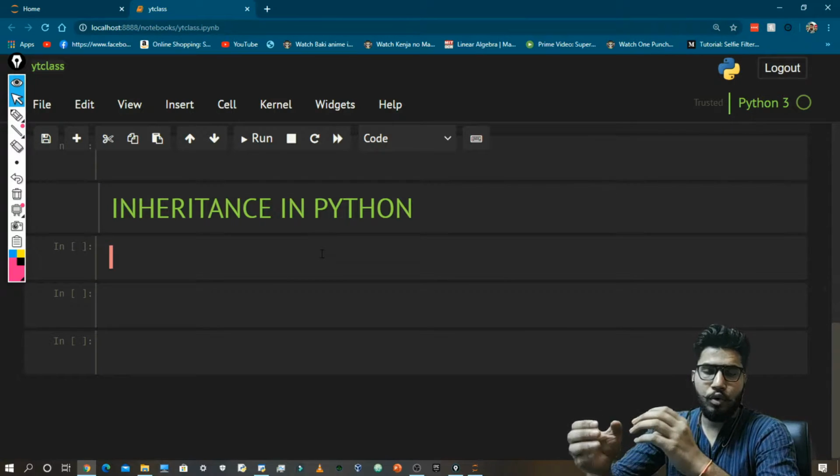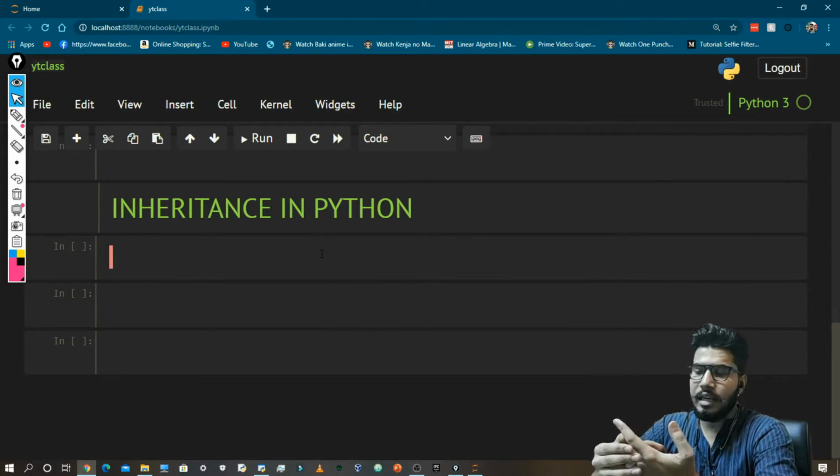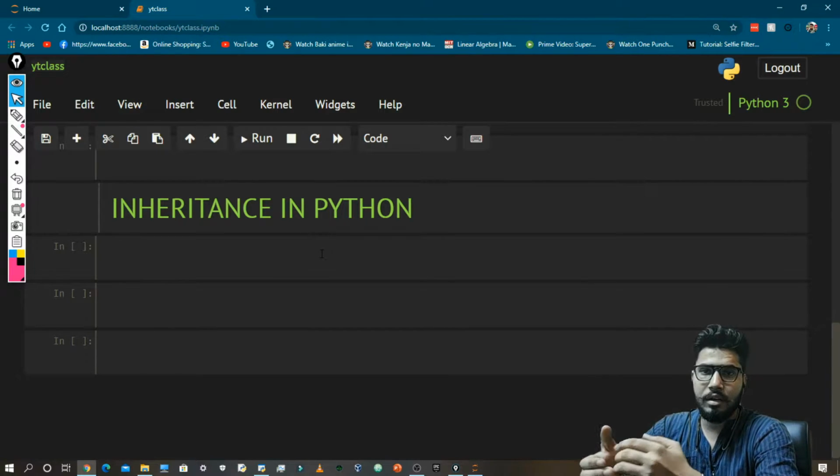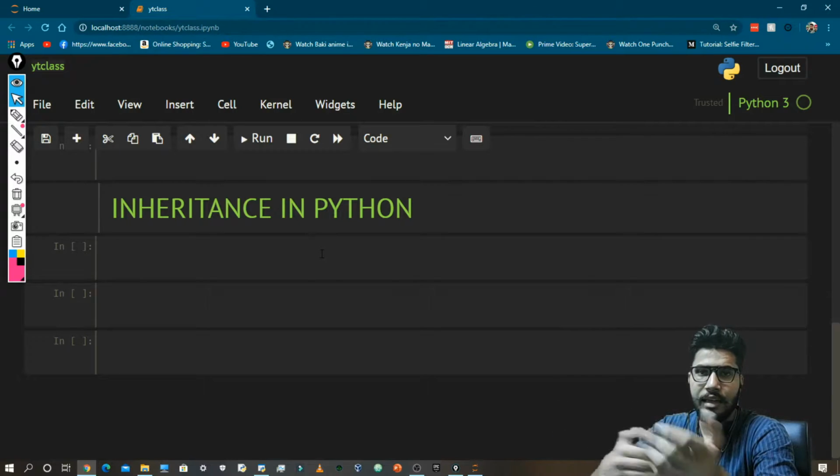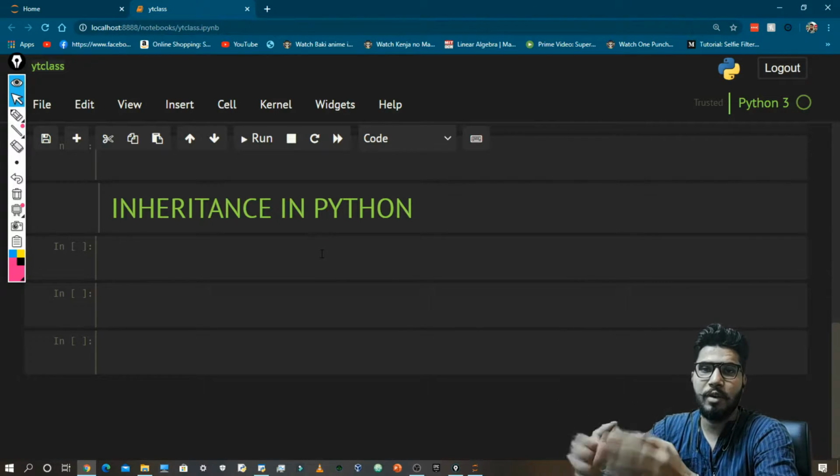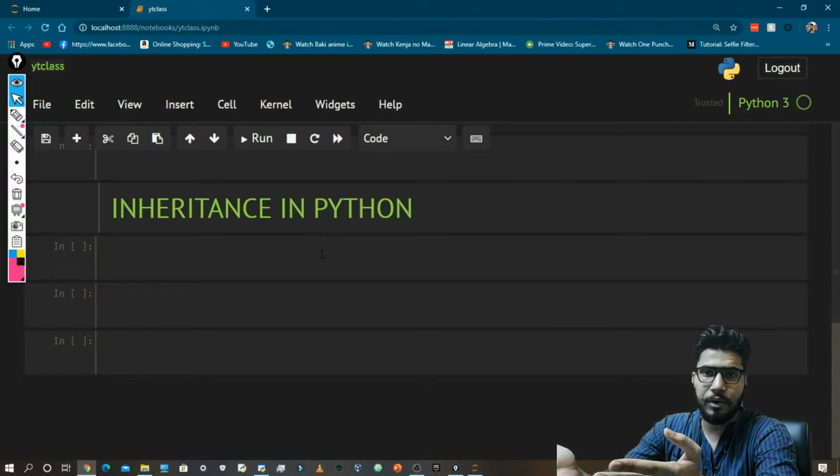Okay, so it will have some features like birds have legs. Okay, they have fur. But now if you talk about, there are some birds that cannot fly like an ostrich, but there are some birds that can fly like a sparrow.